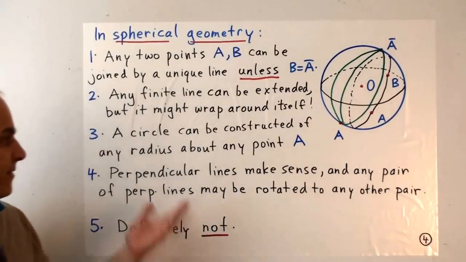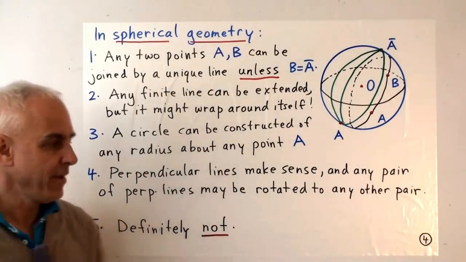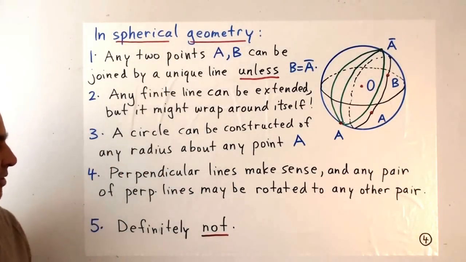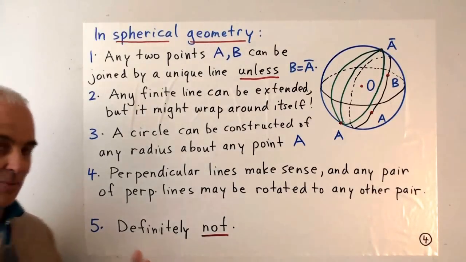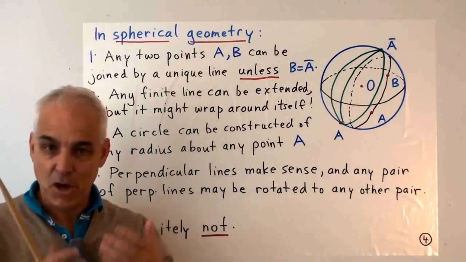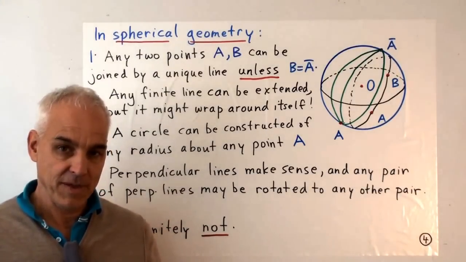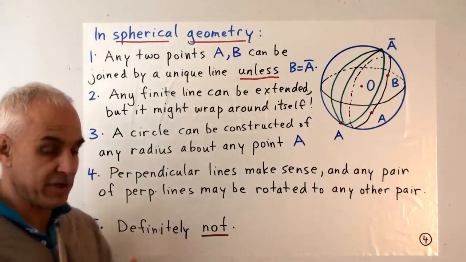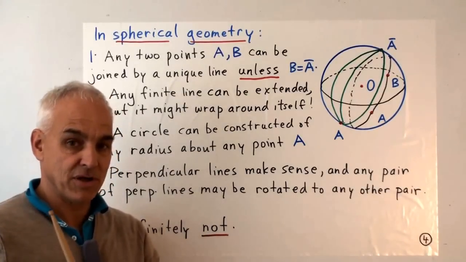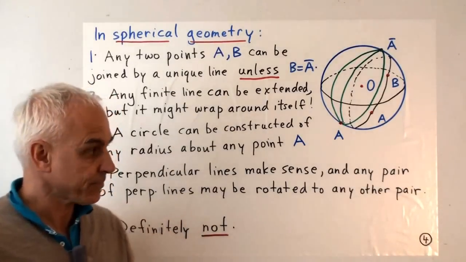So how to answer this question? Can we construct a circle of any radius about any point? Well, yes and no. The circles that we're getting are of limited size because they all fit on the sphere. But nevertheless, there is some legitimate sense in which you can construct a circle of any radius.